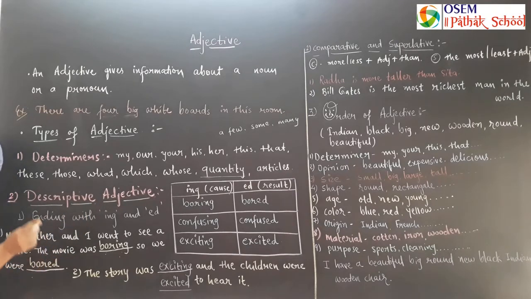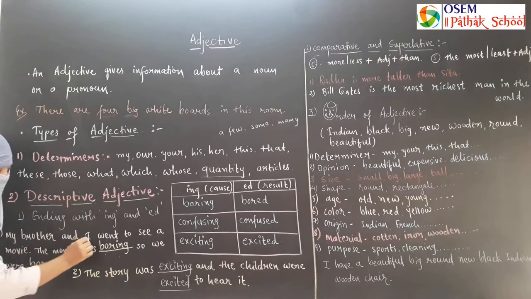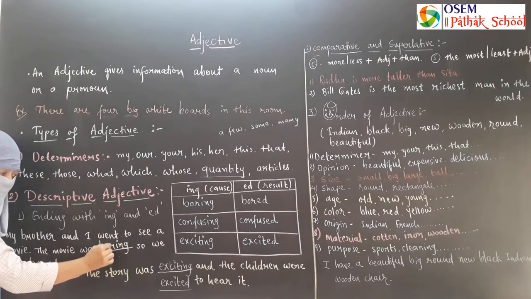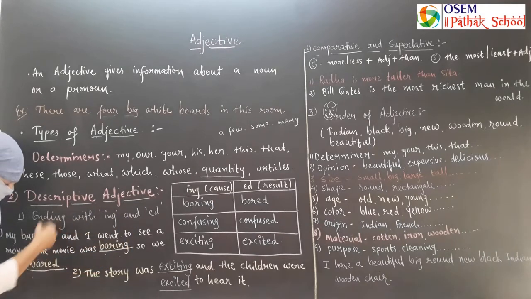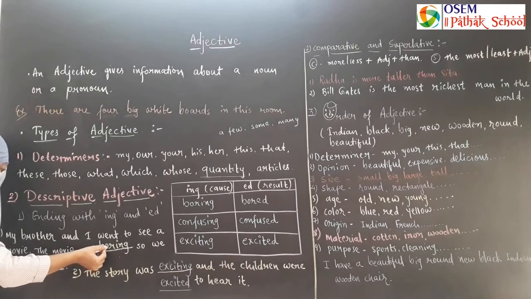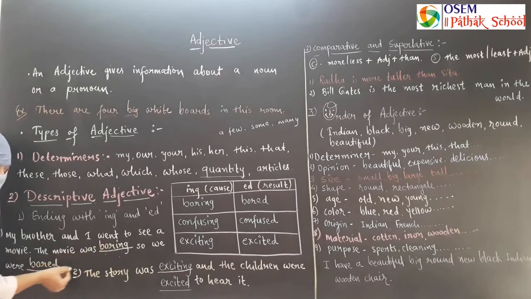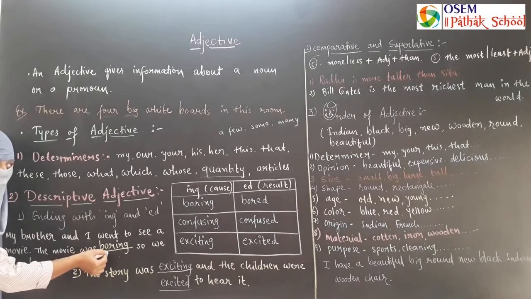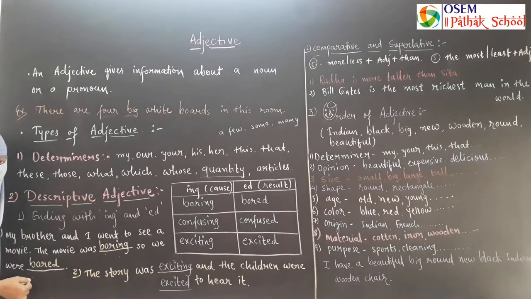So here we see that my brother and I went to see a movie. The movie was boring. Boring, what is its result? We were bored. The result is bored. What is the cause of bored? They became bored because the movie was boring. So ing shows cause and ed shows result or effect. We can say effect.